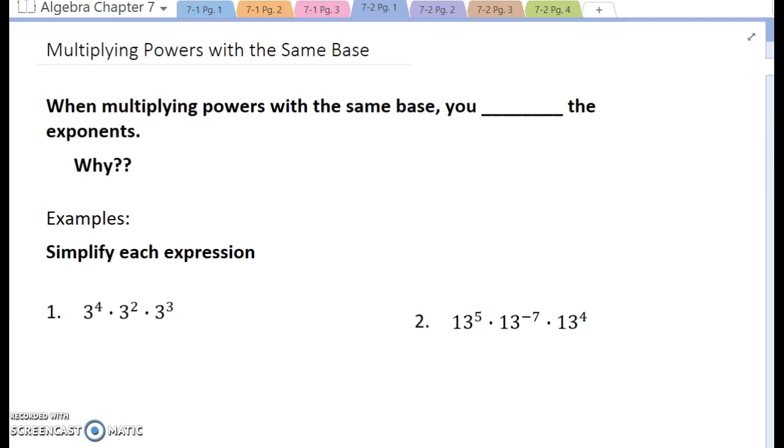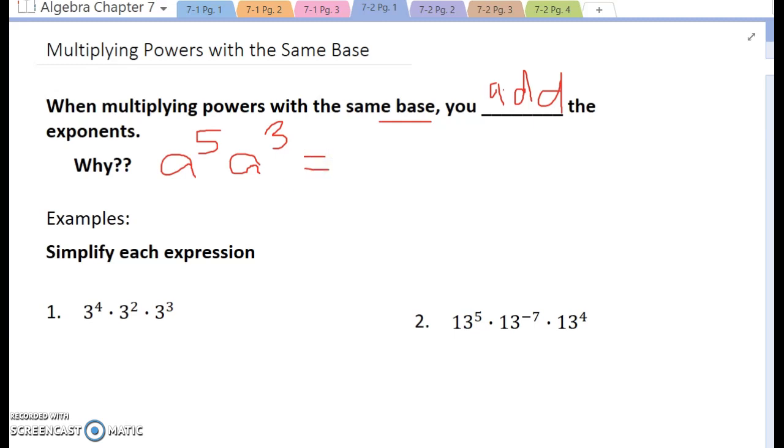Key important note: when multiplying powers with the same base, you add the exponents. Now, why does this work? Well, for example, if I say to you a to the 5th power times a to the 3rd power. First of all, my first check is, do I have the same base? Yes, they are both a.